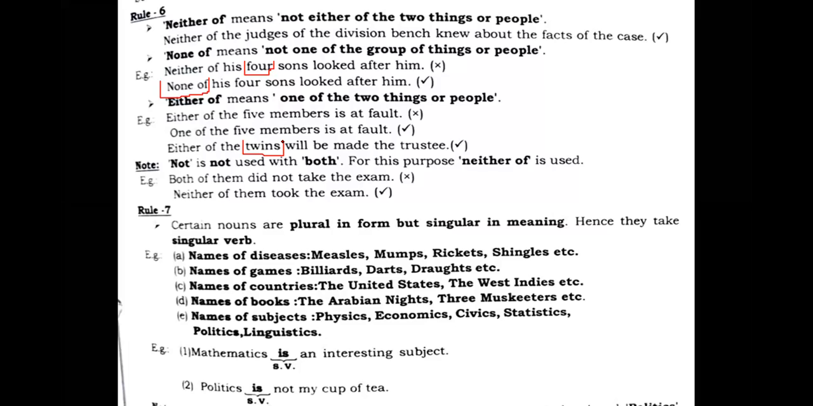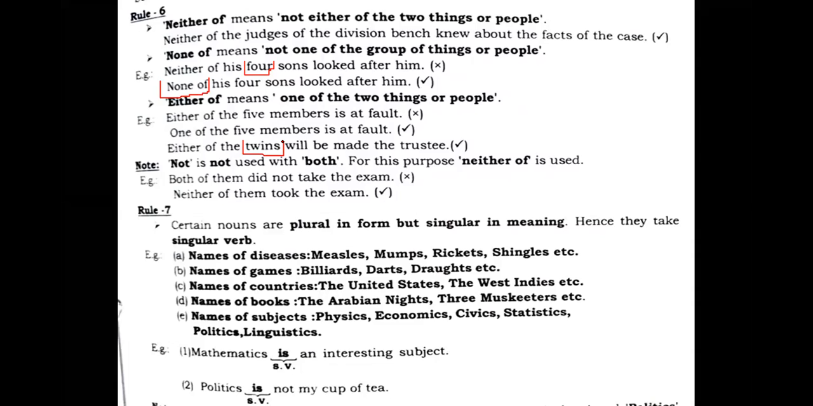Like names of diseases: measles, mumps, rickets, shingles, etc. So what we get, students, is that measles is a sort of disease, like mumps and like rickets, shingles. These are diseases. These have a plural form, but the meaning is singular.